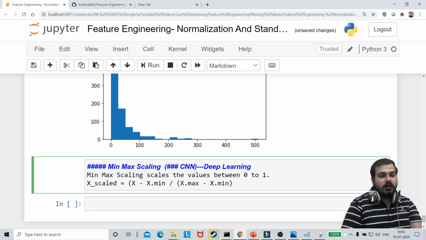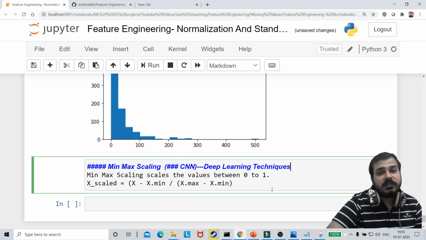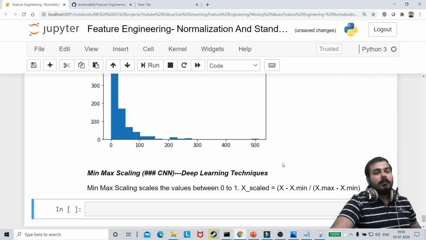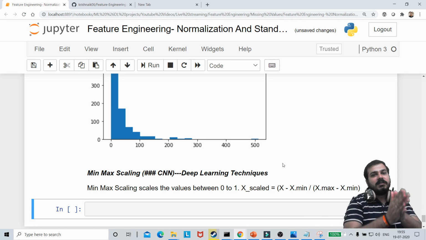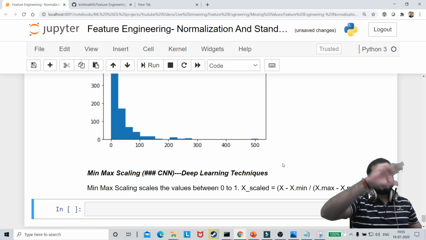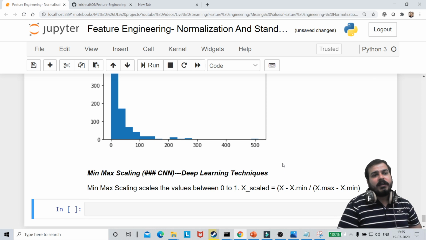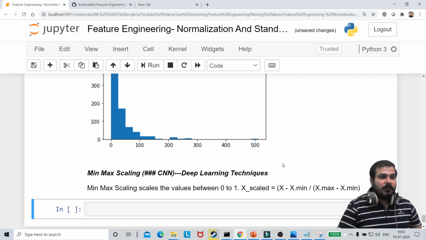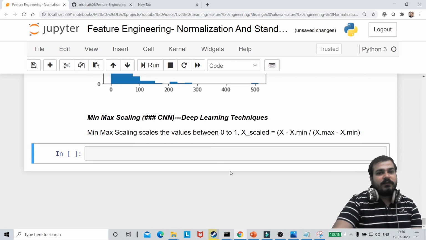In machine learning also people use this, but what they prefer is standard scaling, because standard scaling helps you find the center value, which is just like a Gaussian distribution, so it will definitely help you out. But if you have outliers, at that time it may get impacted somewhat. Yes, for normal distribution we can definitely use StandardScaler.